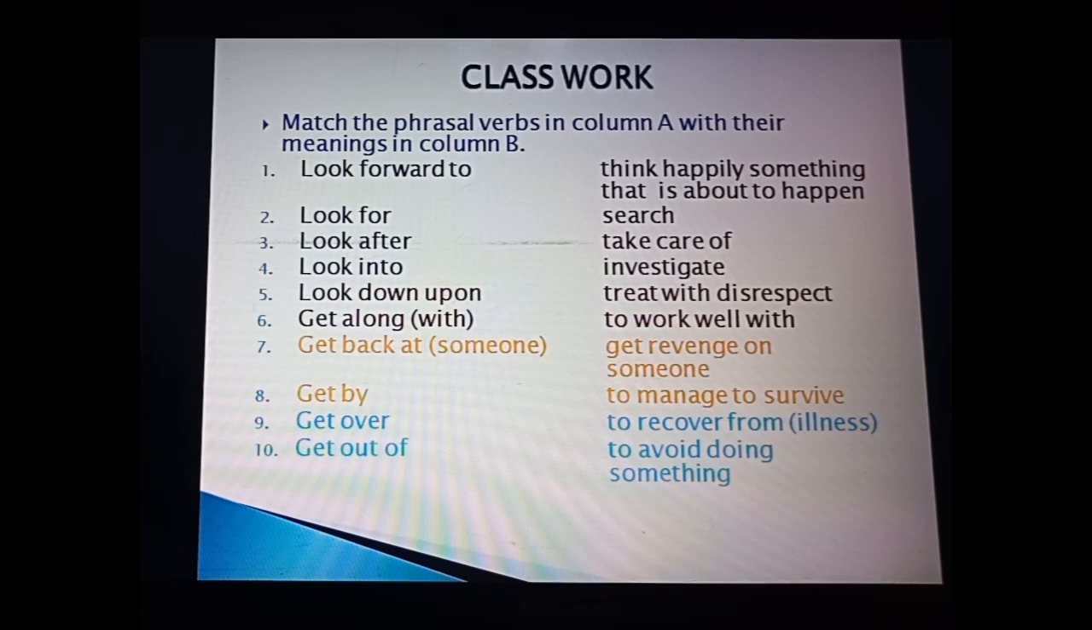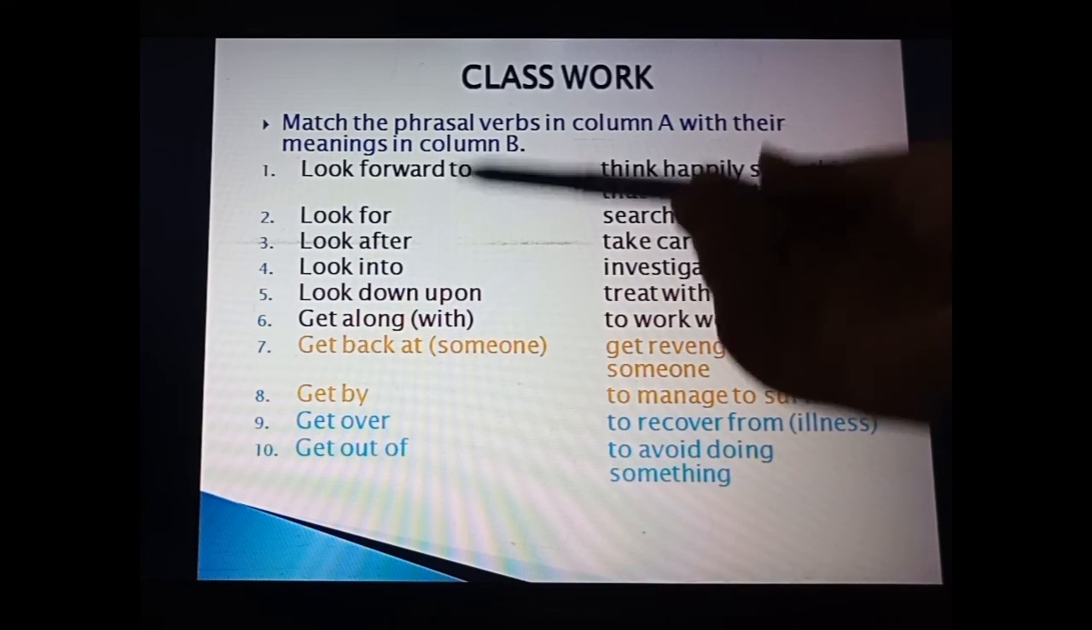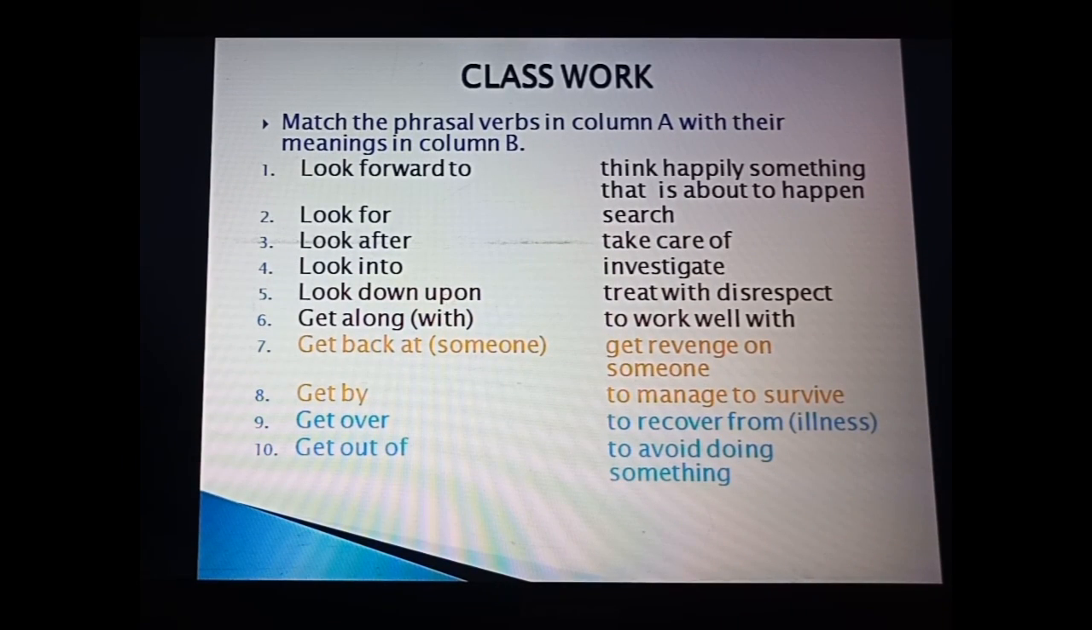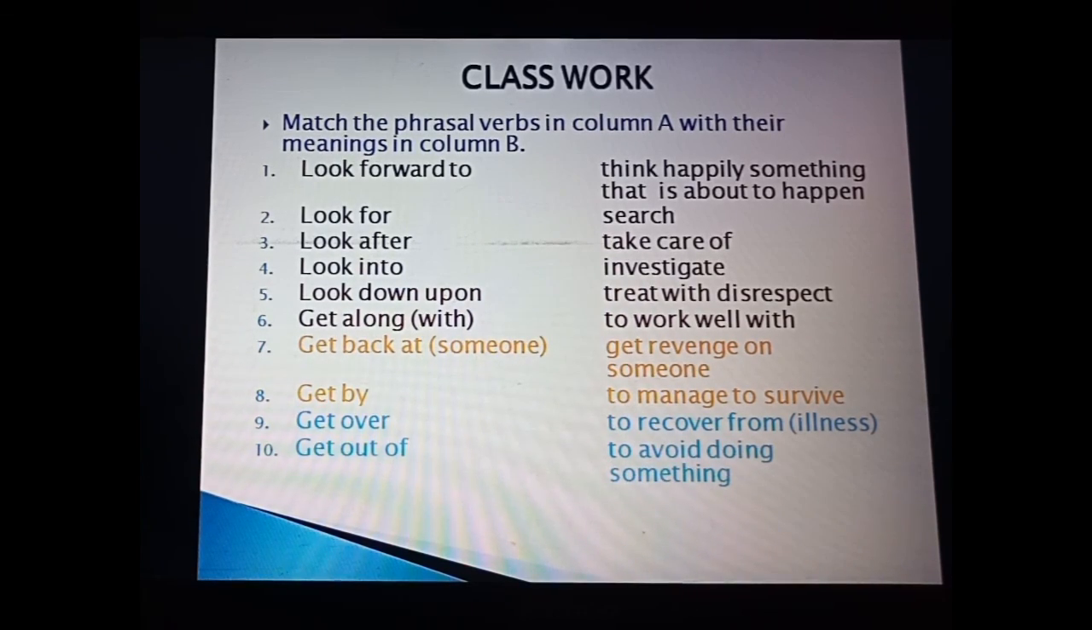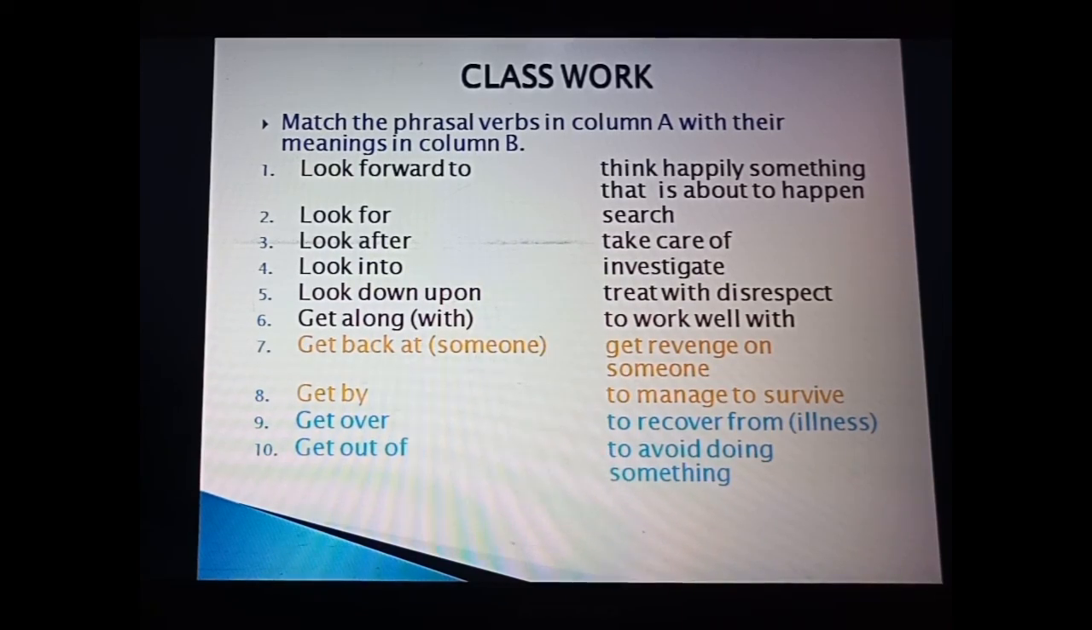Get over, to recover from illness. Okay, especially for illness we use get over. Get out of, it means to avoid doing something. Fine. So now what you have to do is try to frame sentences using these phrasal verbs by yourself, not in the notebook. In the notebook, only this as well as the definition you have to do, but try to frame sentences so that you are able to do all the exercises. Fine. Thank you.